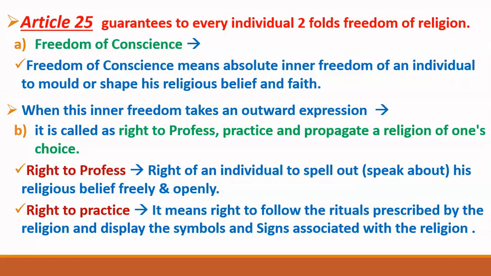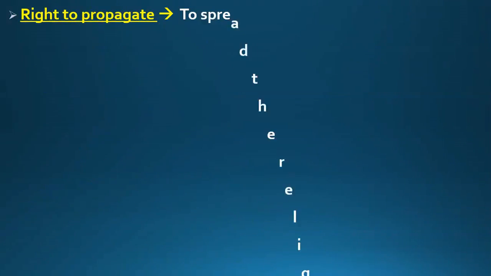So right to practice means you can practice your religion. It means you can follow the rituals prescribed by your religion. If your religion says that you have to wear a turban, then you can wear a turban. If your religion says that you can keep a kripan, then you can keep a kripan. And you can display the symbols and signs associated with the religion. For example, people from the Christian religion are allowed to wear the cross symbol, because this symbol is associated with the religion. It means I can do anything which is written in my religion. Now what is the next point?